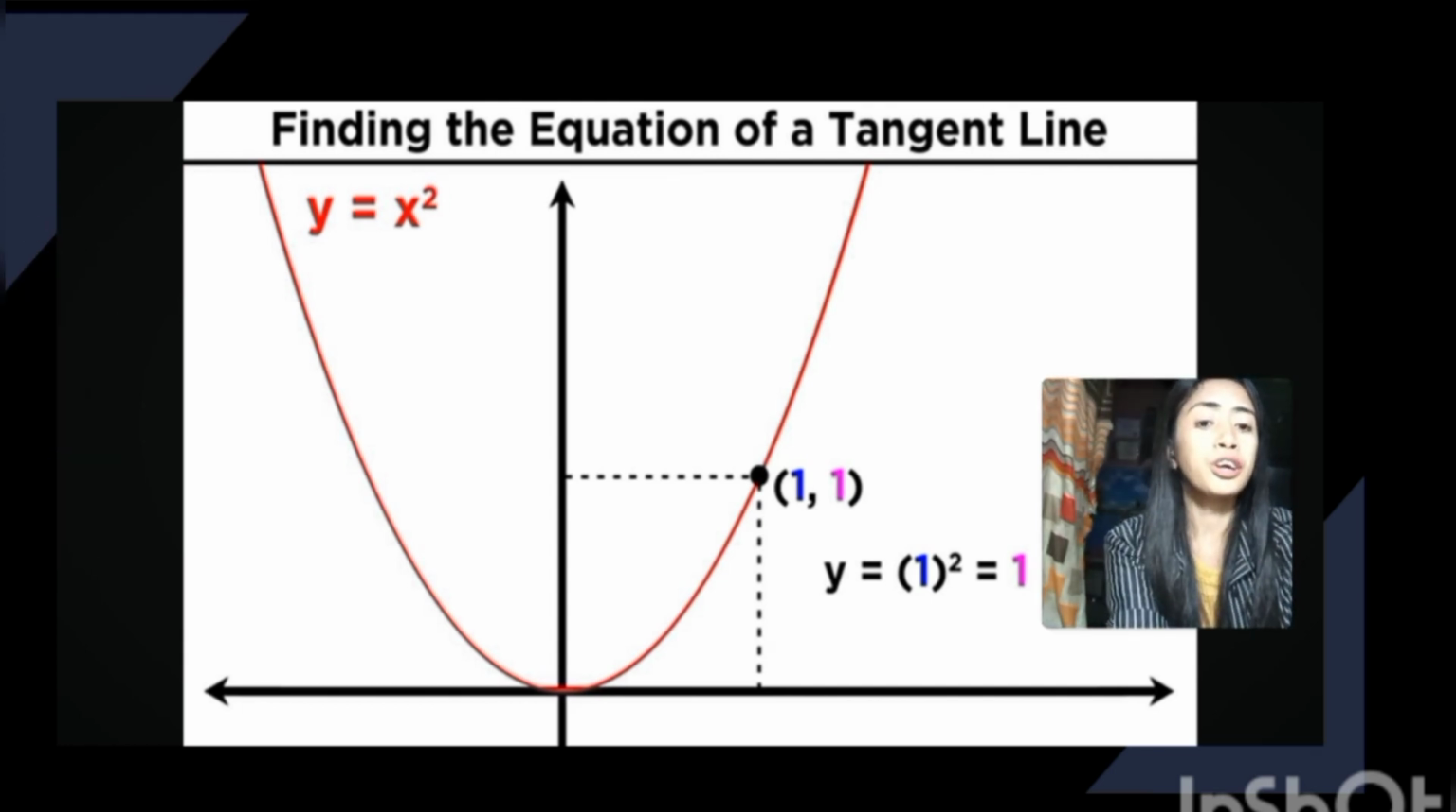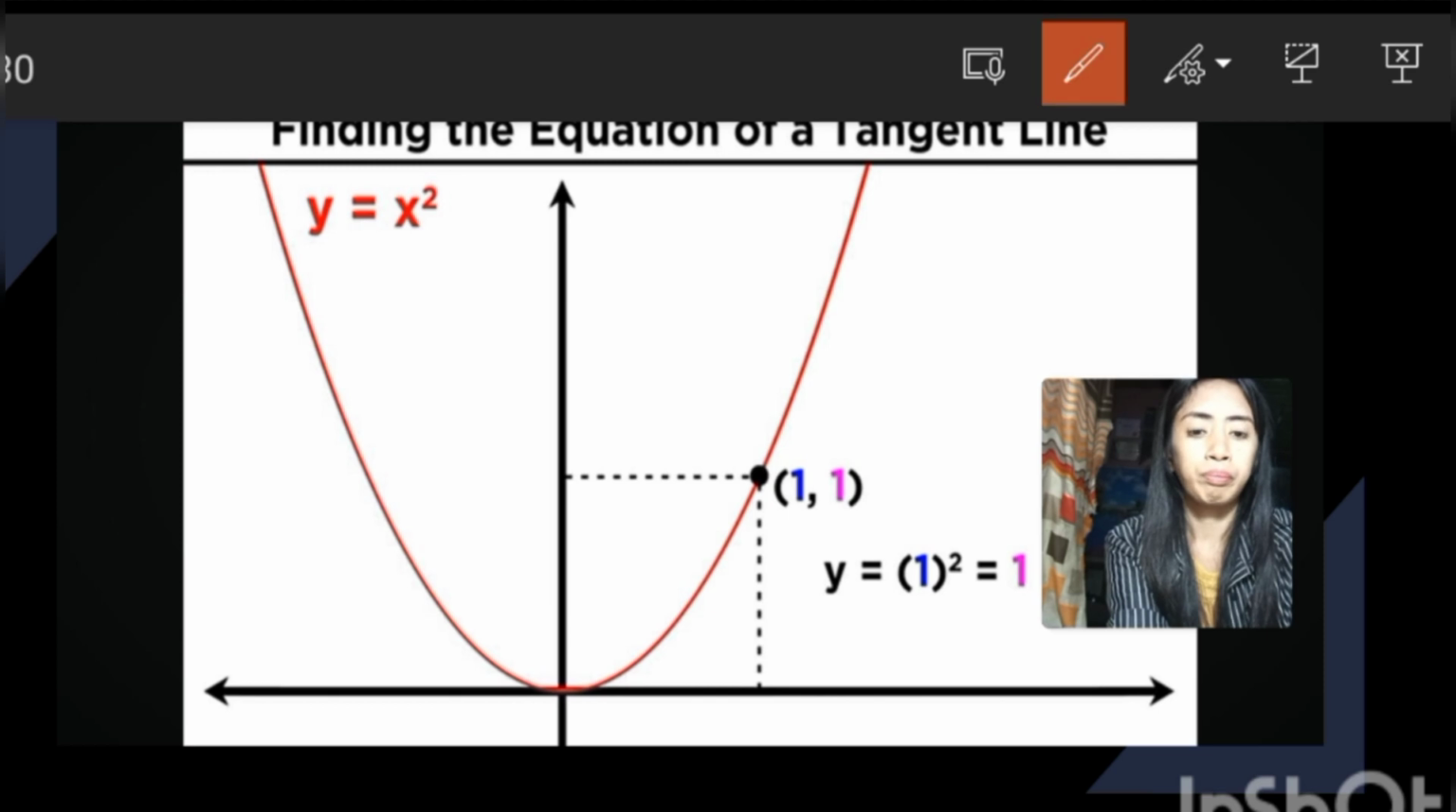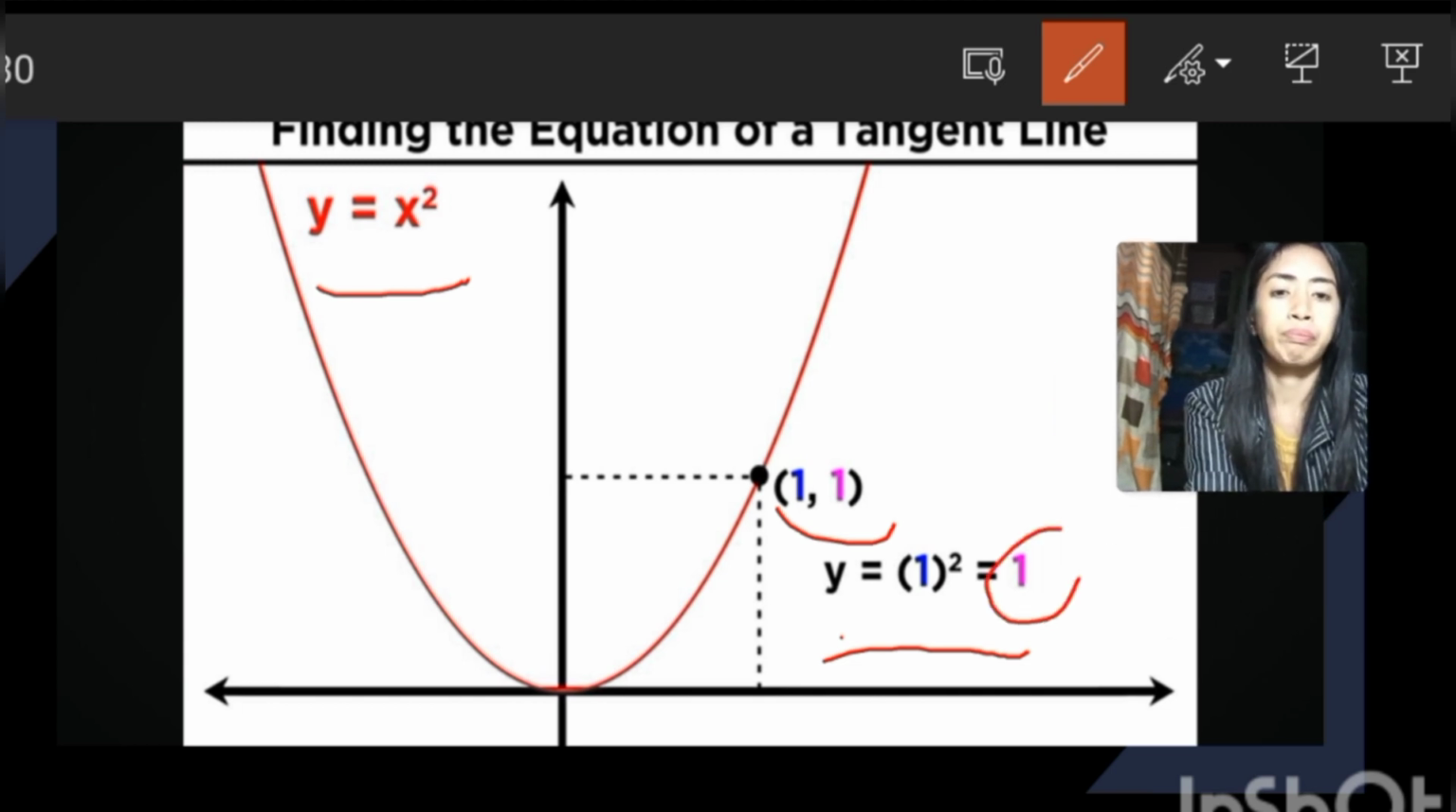Say the curve we're looking at is y equals x squared. It is the basic parabola. So let's choose the point (1, 1) on this curve. We know the point is on the curve because y equals 1 squared, which is equal to 1. So what is the equation of the tangent line at this point?